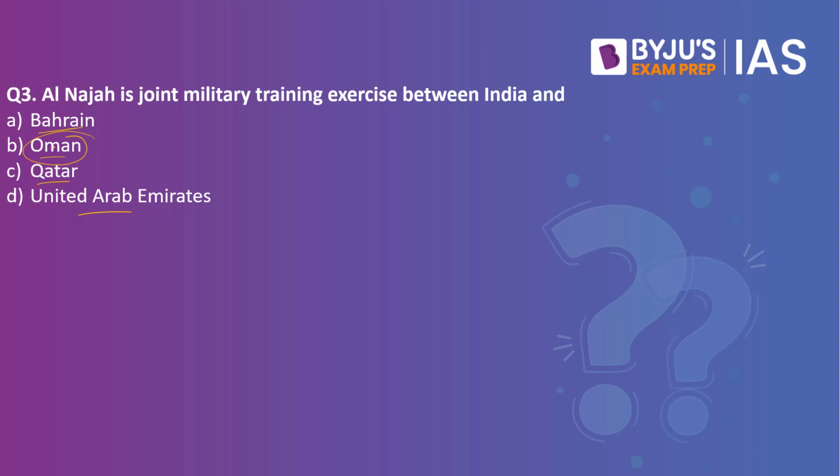At the northwestern borders, we have Pakistan as well. At the northeastern borders, we also have China as well. So the Indian army is exposed to multiple kinds of circumstances. So these skills that have been learned by the Indian army can be taught to the Oman army as well, and at the same time these people would be able to learn a lot from the Indian army.